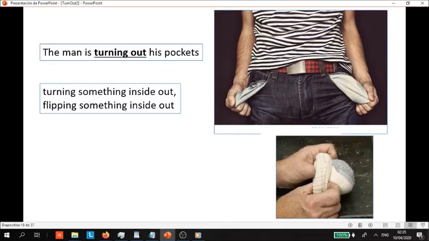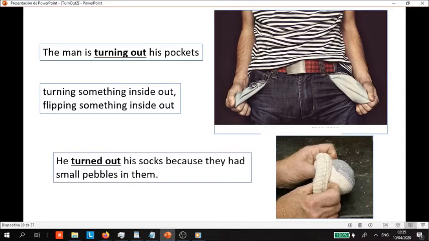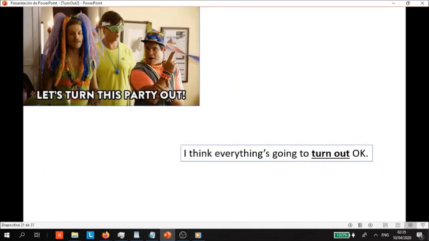Here's another one. So we see a man here in this picture. He's turning out his socks, right? He turned out his socks because they had small pebbles in them. So he wanted to get the pebbles out of there. So he's flipping them inside out. And that is number 4. That'll bring us to number 5 and number 6.